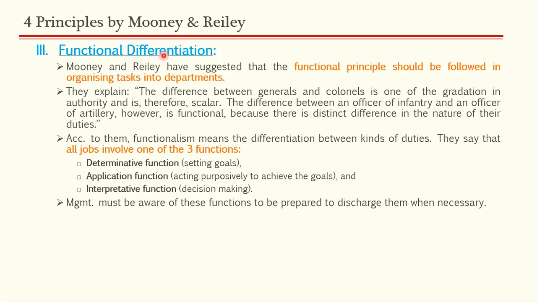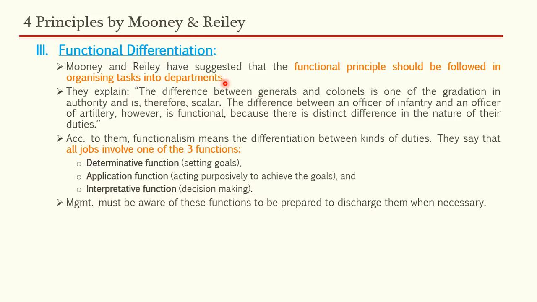So as you can see, Mooney and Reilly have also dealt with division of work. Mooney and Reilly have suggested that the functional principle should be followed in organizing tasks into departments. So while you are dividing work and you are organizing departments, the principle you should follow was the functional principle. Remember, this was in 1931, and what Gulick gave us, that was in 1937. So in 1931, Mooney and Reilly came up with only one principle, that is the functional principle of division of work, and they said that there should be functional differentiation when you divide the work and you organize your tasks into departments.